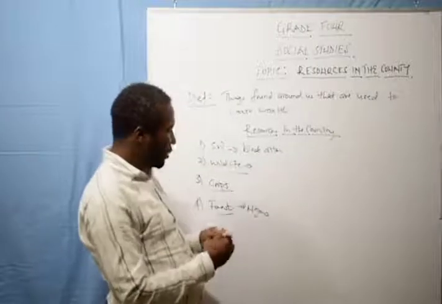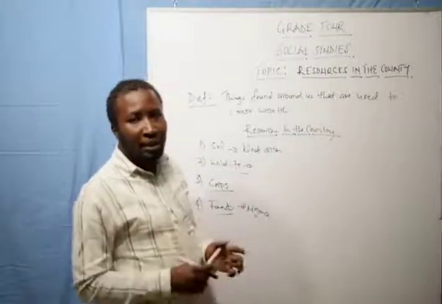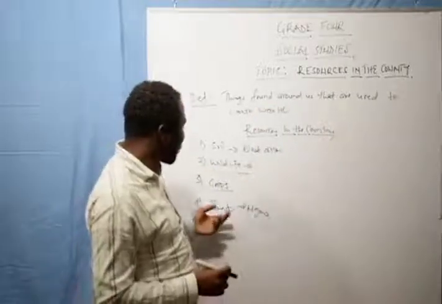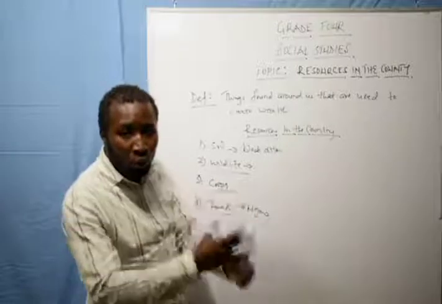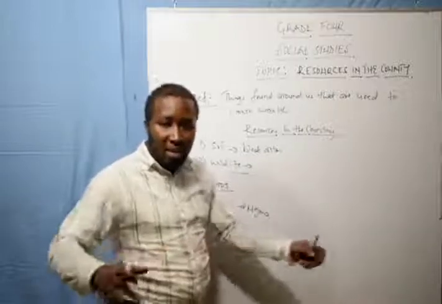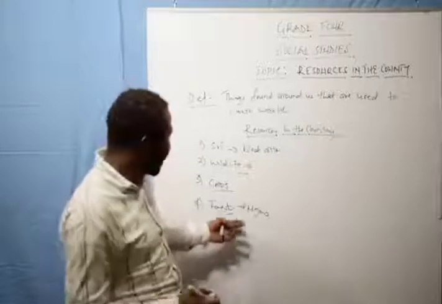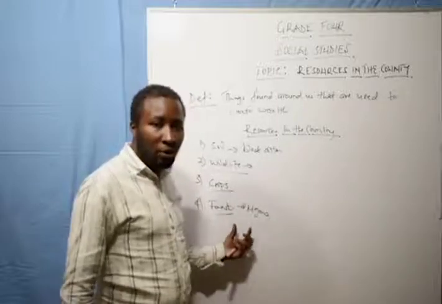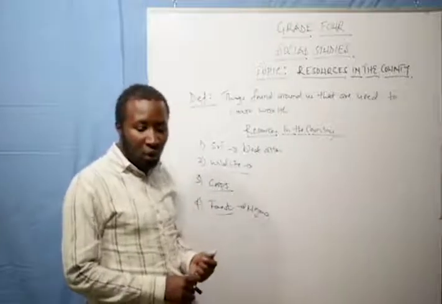The forest is also a resource because, number one, we know that it attracts rainfall. It's a resource whereby out of most of the forest we're able to get what we call timber. We find our beds are made of wood. We come to our classes, we have our chairs made of wood, our desks made of wood. So we find that forest is a resource since we can get timber from the forest, because when you use that tree, you get wood from it. We get paper from trees. So forest is a resource to us.